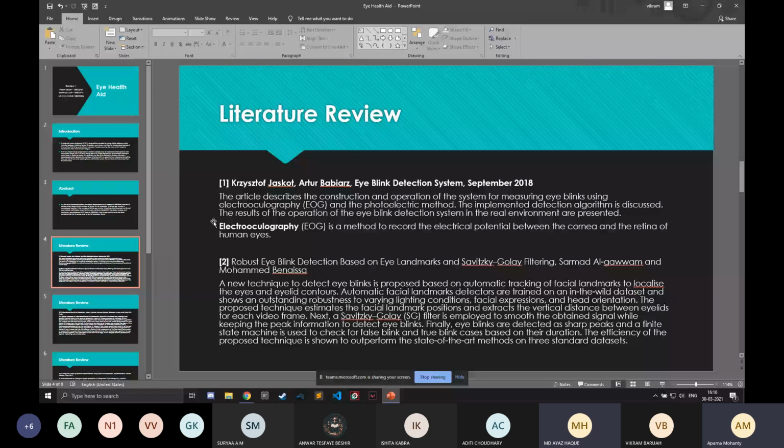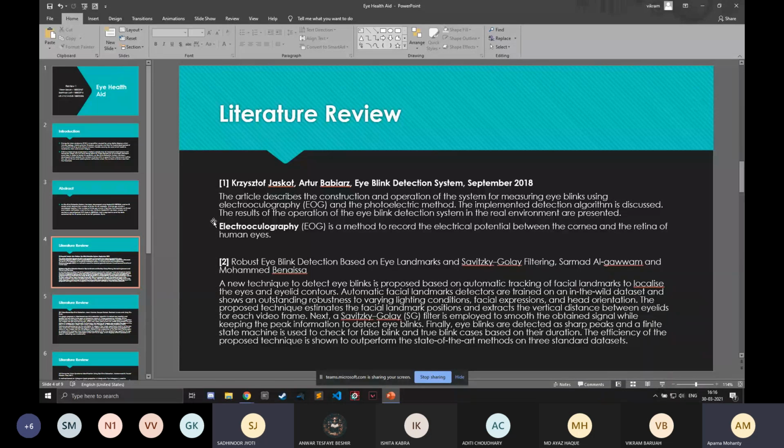Yes, ma'am. So for the literature review, we have basically taken four papers. The first paper, eye blink detection system. This paper basically describes the construction and operation of the system for measuring eye blinks using two methods, electrooculography, EOG method, and the photoelectric method.